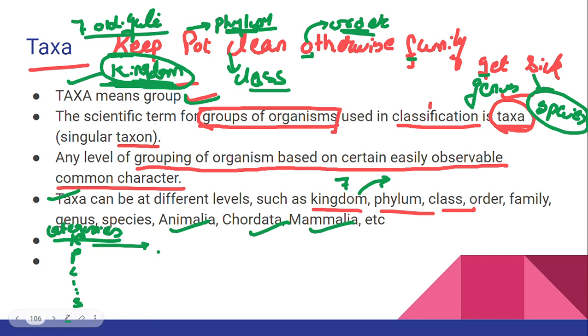What is present inside this, we call it taxa, because what is present is also a group. See, kingdom is a group of phyla, right? So it is a taxa, correct? Now under kingdom you have the 5 kingdom classification. You will study it in botany, biological classification. You have 5 kingdoms. Suppose I talk about kingdom Animalia, that means I am going to have a group of animals over here. So Animalia is a taxa.